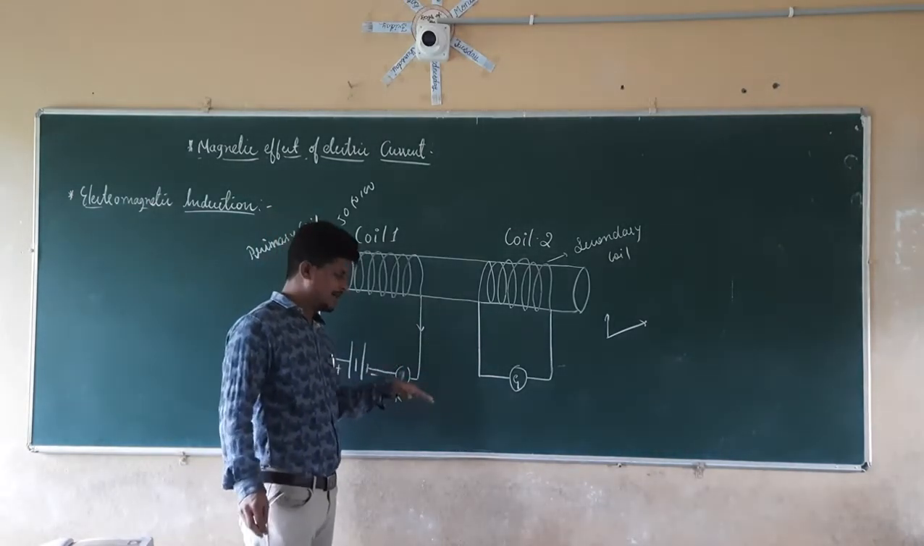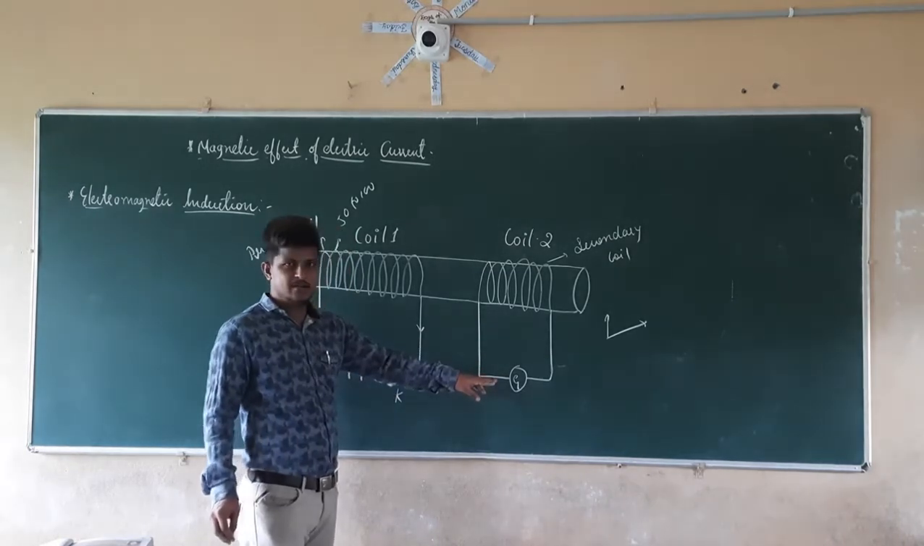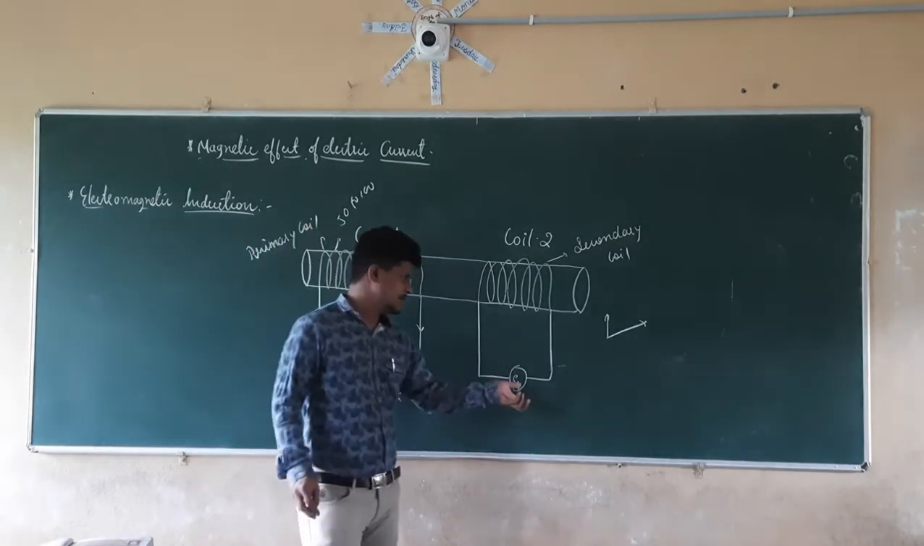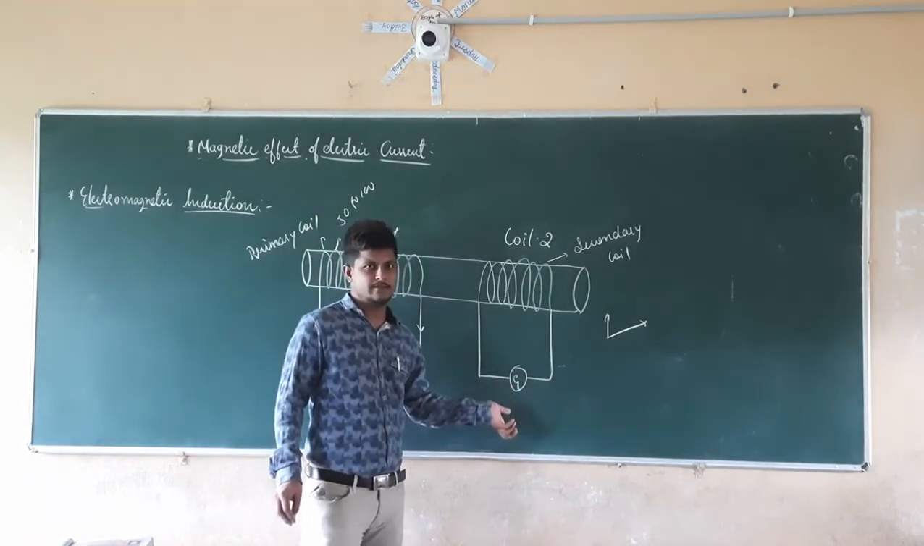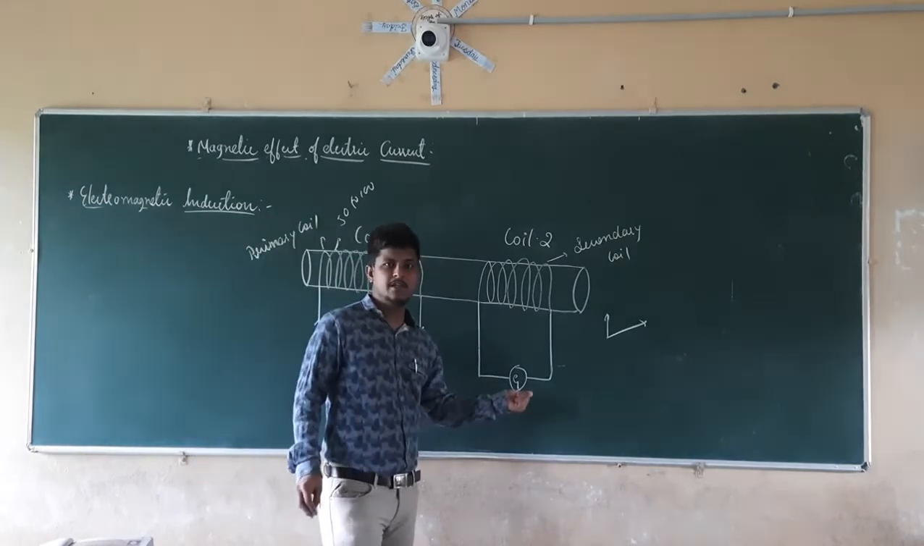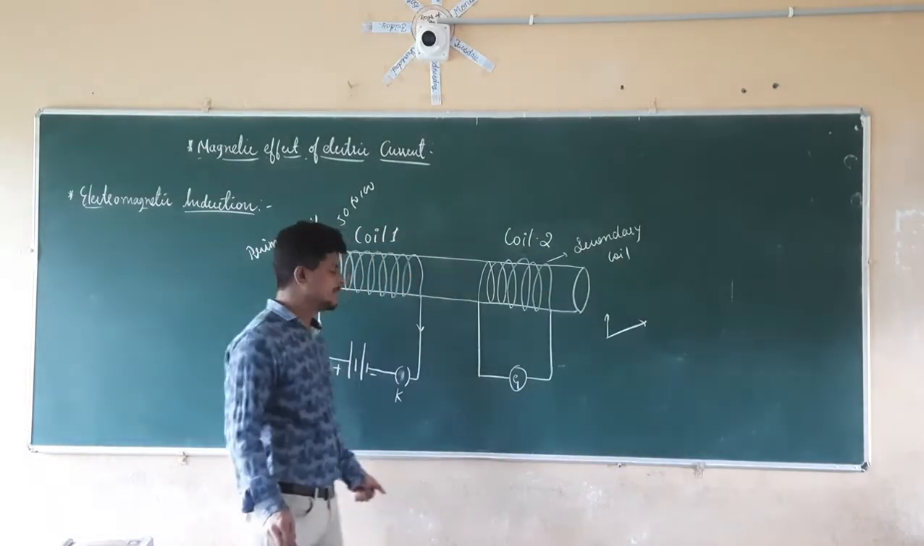If I continuously start this key, at the start only there will be deflection. If I continuously switch on this key, after the starting it is not going to get deflected. At the time of switching off this key, at that time also there is a deflection of the galvanometer. So what does it indicate here?